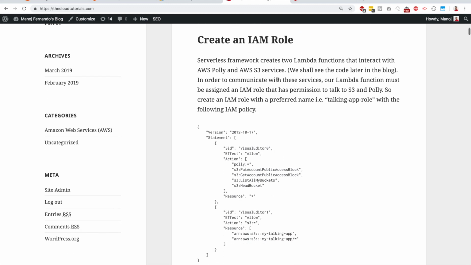Now we have to create an IAM role, guys. So why do we need an IAM role? The serverless framework will create the Lambda function that will talk to the Polly service as well as the S3 service. So the Lambda should have the permission to talk to both of these services. In order to do that, we have to attach a role with the corresponding permission so that it can talk with those two services without an issue.